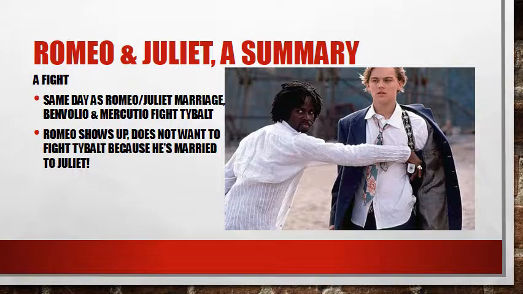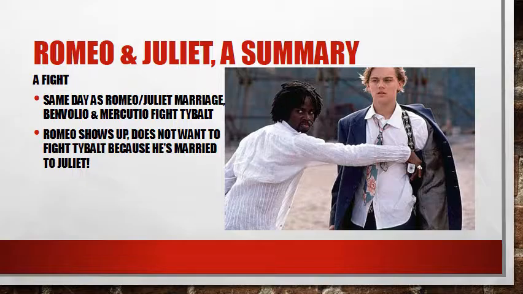Well, Romeo shows up. He shows up to this fight after it gets started, but he does not want to fight Tybalt. Tybalt really wants to fight him, but he doesn't want to fight Tybalt because he's married Juliet, Tybalt's cousin. But he can't tell anybody yet, so it's really, really frustrating for him. Well, then, Romeo's friends don't understand why Romeo won't fight.